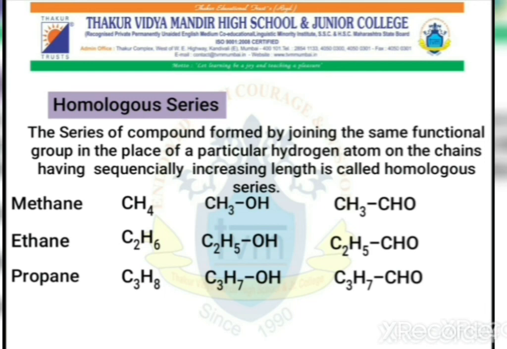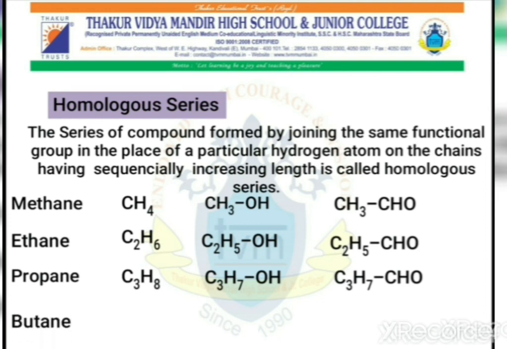Similarly, the difference between C3H7OH and C2H5OH is again CH2. And the difference between C3H7CHO and C2H5CHO, again the difference is the same. So since the difference is the same, they are called homologous series. So these are the series of homologous alkanes, homologous alcohols and homologous aldehydes.